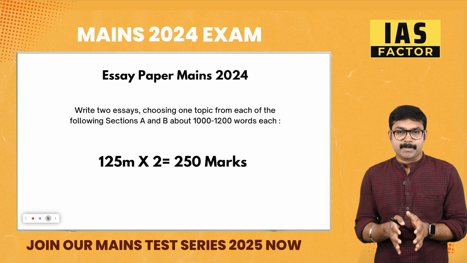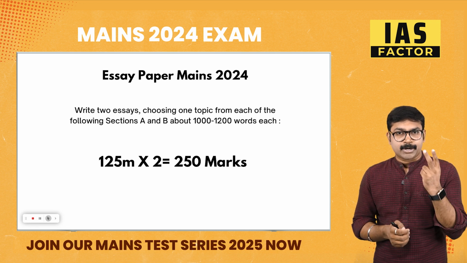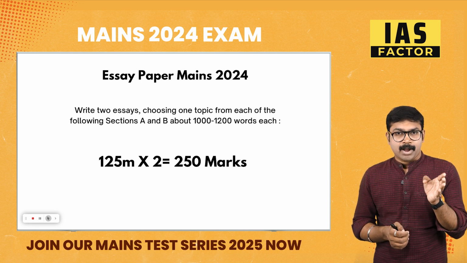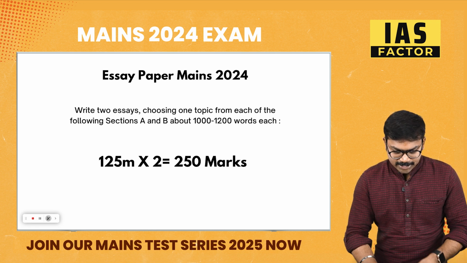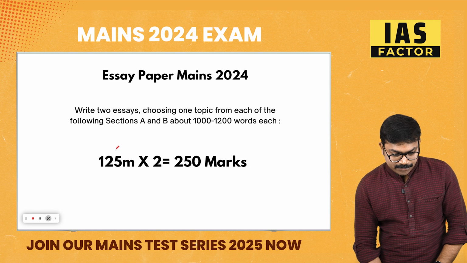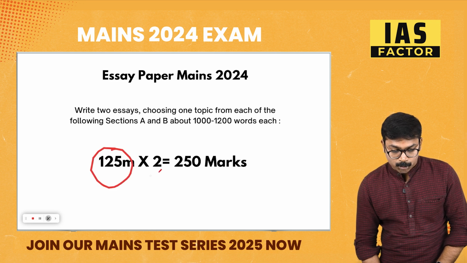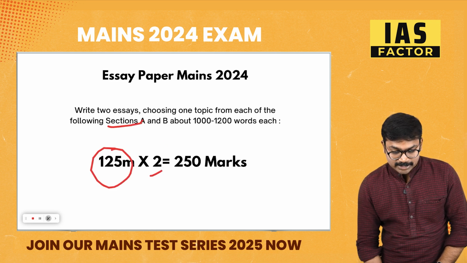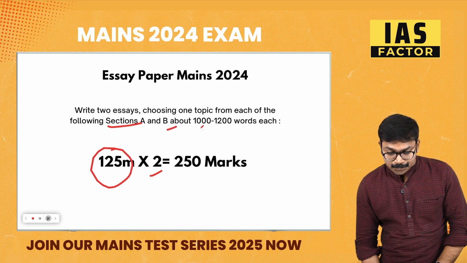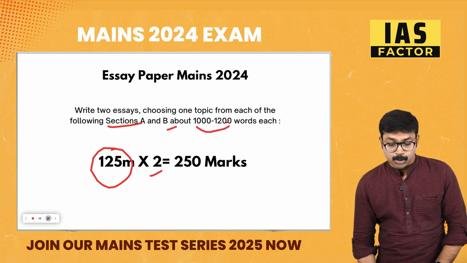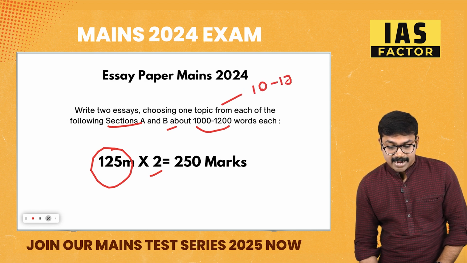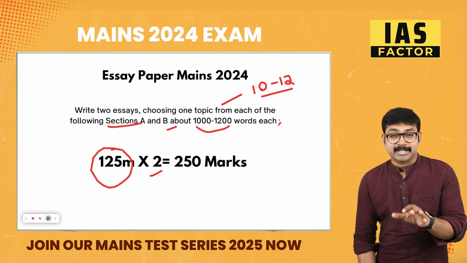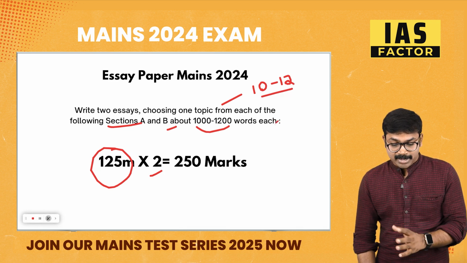As you know, the essay paper consists of 250 marks. There are two essays, 125 marks for an essay. You have to write two essays, from two sections, A and B, and for both you have to write 1000 to 1200 words. That means you should write around 10 to 12 pages in the mains answer paper. You have to write that much, so be very clear on that.